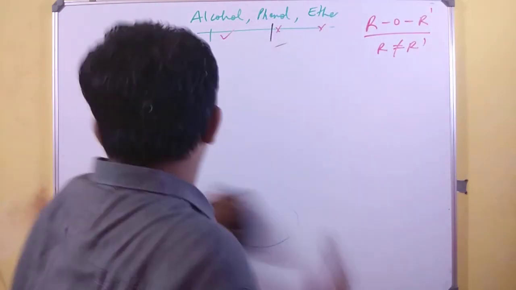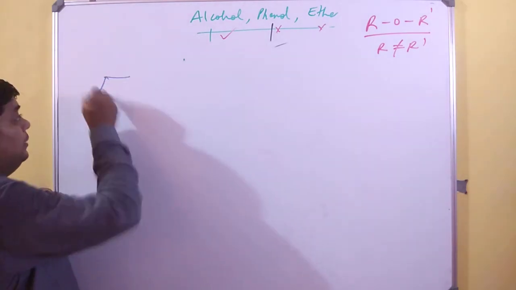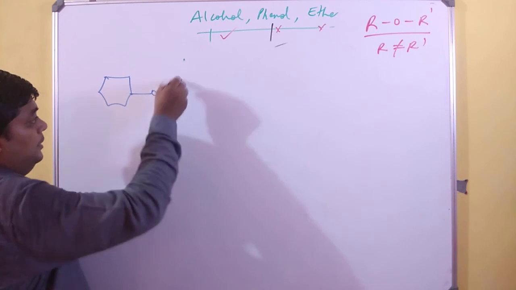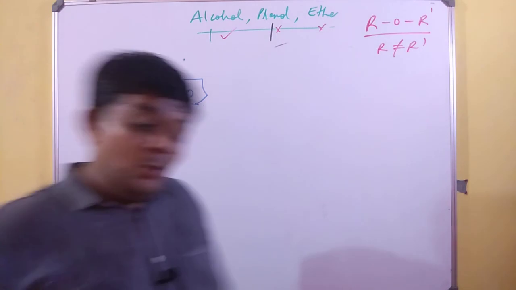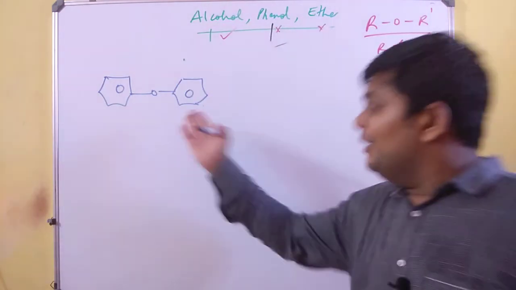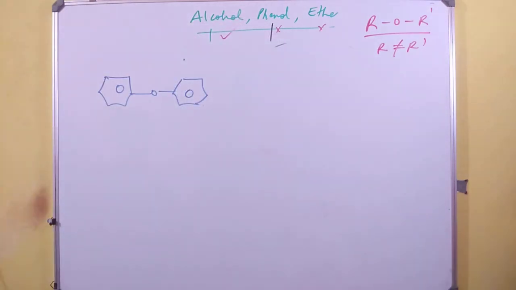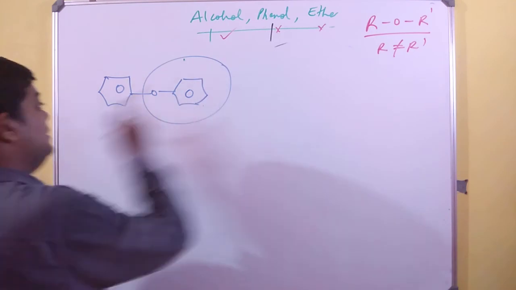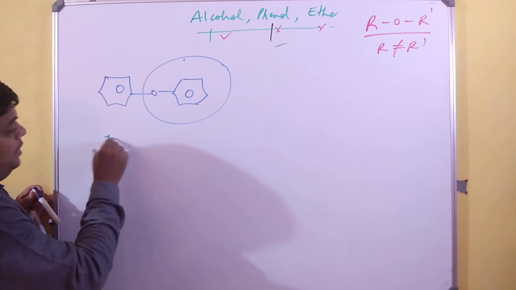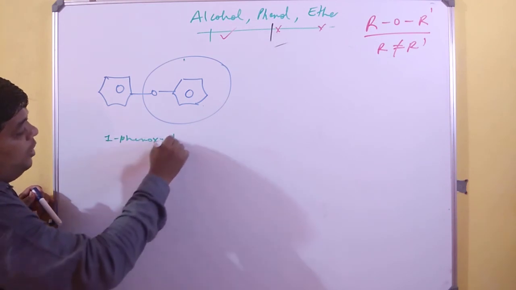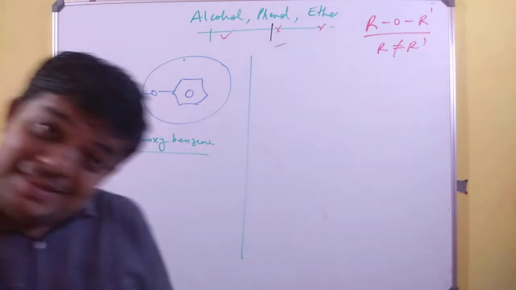Let us take a few very important examples in the category of ether. Let us assume that I have 2 structures combining with an oxygen like this. When I go with the trade name, the general name of this, people have always called it diphenyl ether. But for the IUPAC name, this is a substituent and this is your root. So this is benzene and this is phenoxy. So it is 1-phenoxybenzene. Remember very well, 1-phenoxybenzene.